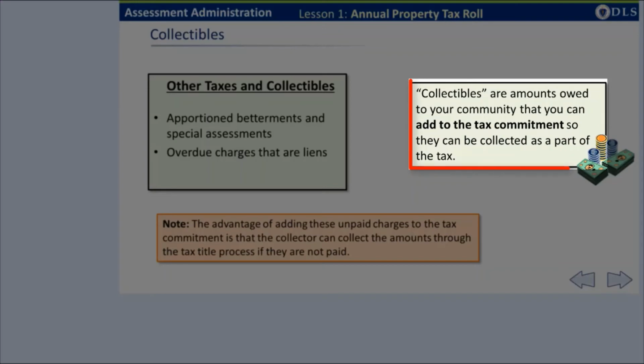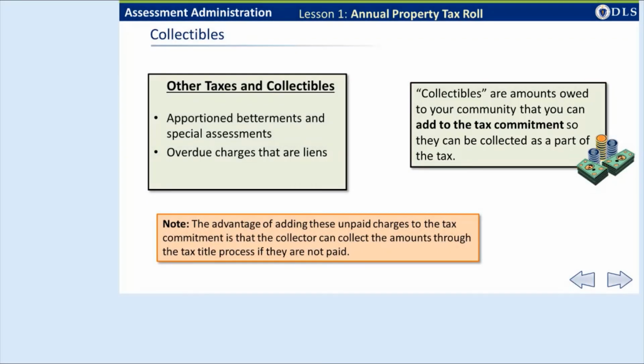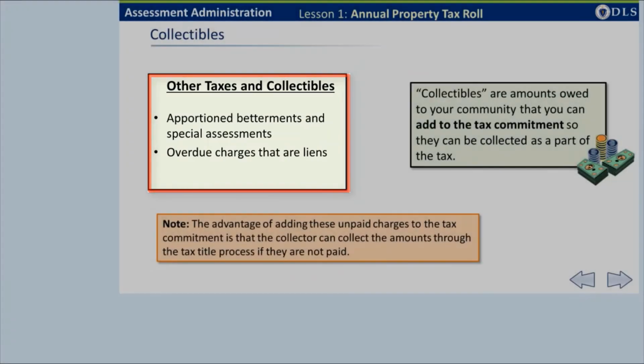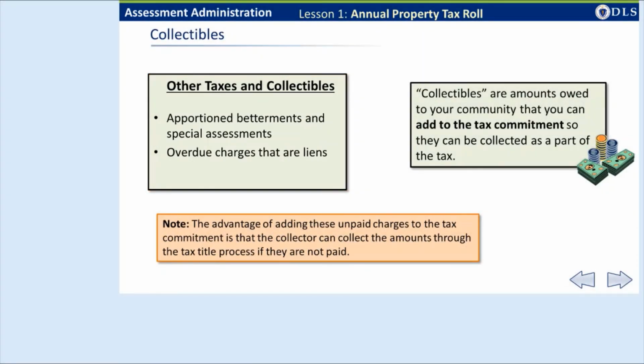Other amounts are also included in the annual property tax roll. These are called collectibles. They include other amounts owed to your community, which by law may be added to the tax commitment by the assessor if they are not paid and are secured by liens. Then, if these amounts continue to be unpaid, they can be collected as part of the tax. Collectibles include apportioned betterments and special assessments and overdue municipal charges that are liens. In the case of collectibles, your role is ministerial. You do not determine the amounts charged, nor do you process abatements of the charges.